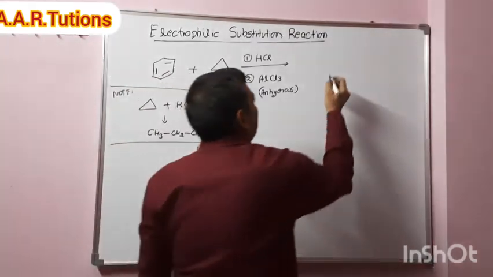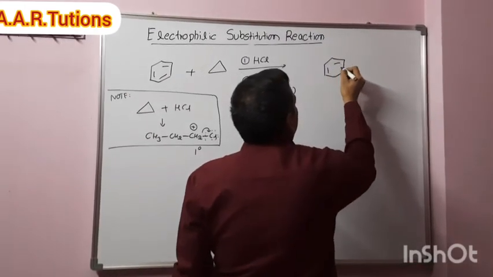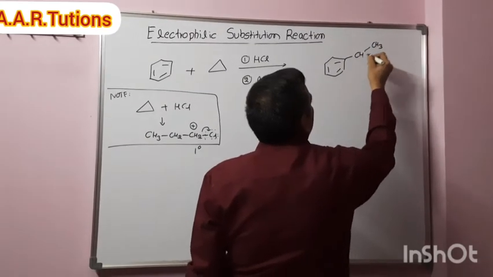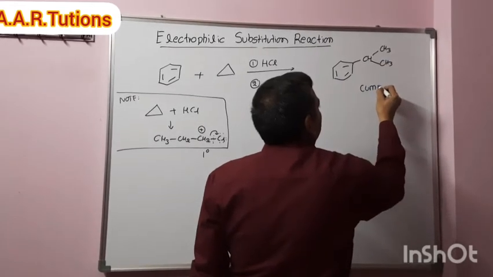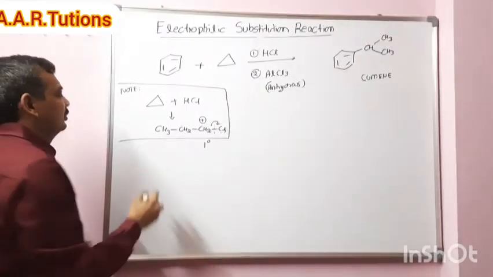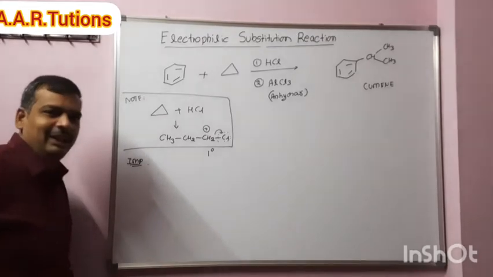Then finally isopropyl benzene, cumene, is formed as the major product. Very important example.